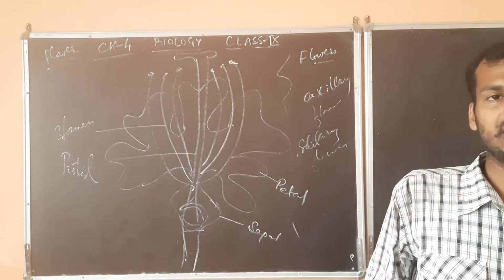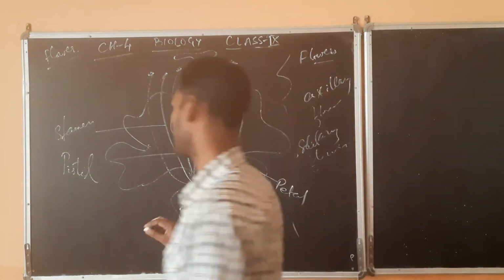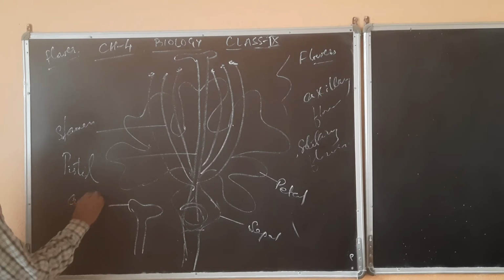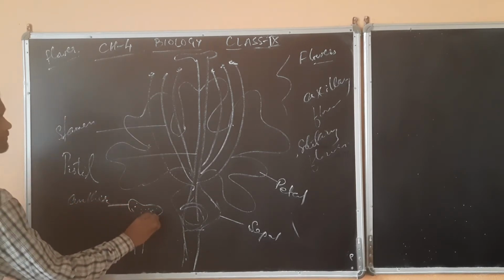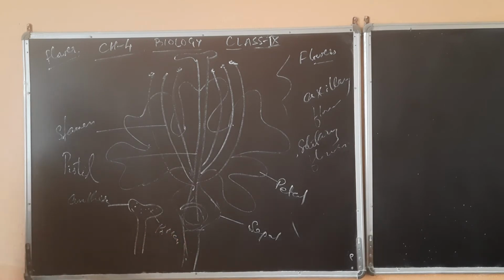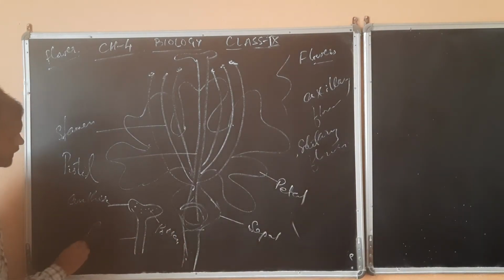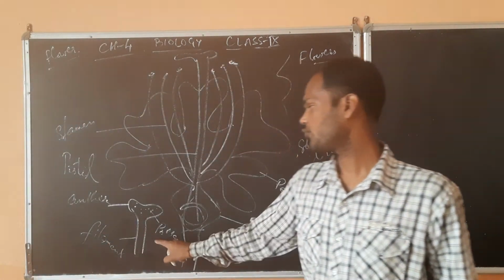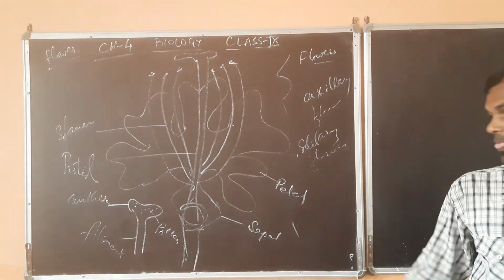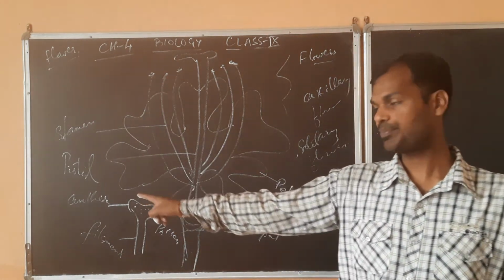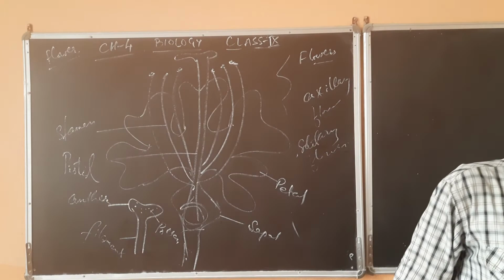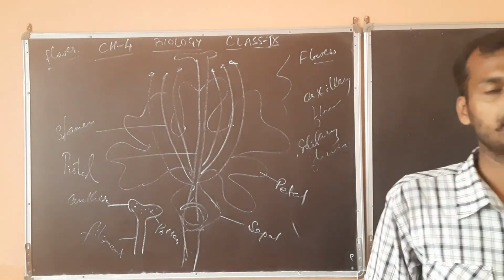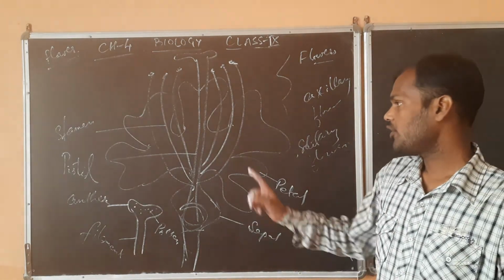Now if we talk about the stamen structure, it is just like this. Here you will have the anther. This anther will contain pollen grains inside it, and this is your filament. If you see one stamen, it will look exactly like this, where the anther will be present. In the anther, the pollen grains will be present, and there will be one filament which is responsible for attaching it to the flower.